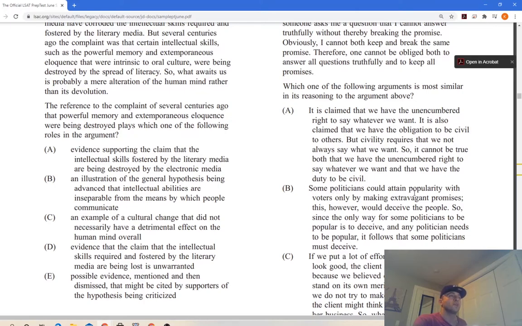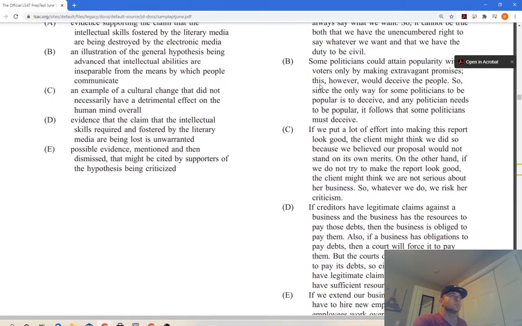Some politicians could attain popularity with voters only by making extravagant promises. This, however, will deceive the people. So, since the only way for some politicians to be popular is this, this is nothing. It's not even close. Scratch that out.